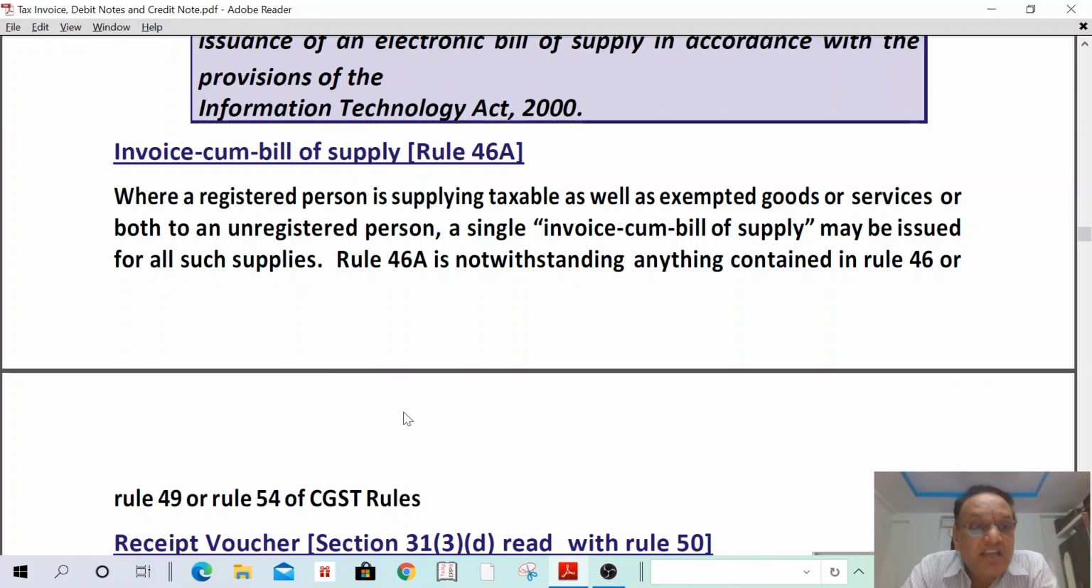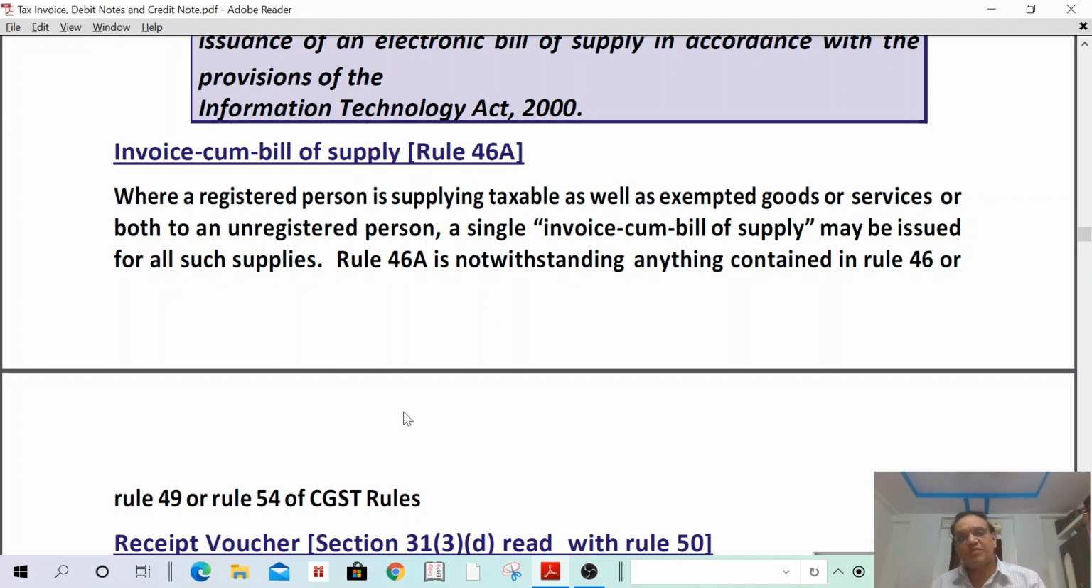I can read now. Where a registered person is supplying taxable as well as exempted goods or services or both to an unregistered person, a single invoice cum bill of supply may be issued for all such supplies. Rule 46A is notwithstanding anything contained in Rule 46 or Rule 49 or Rule 54 of the CGST Rules. That means if taxable and exempt goods are supplied to an unregistered person, an invoice cum bill of supply can be issued. In case the same is supplied to a registered person, for taxable supplies he can issue a tax invoice. For exempted supplies he can issue a bill of supply. Understand?